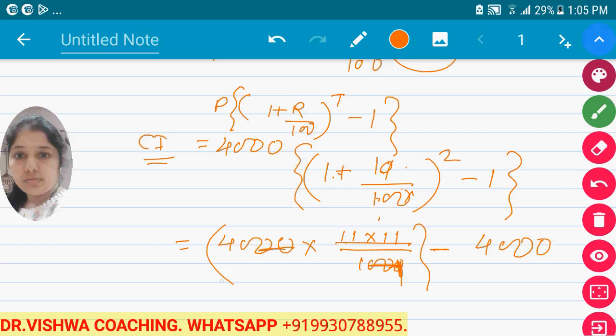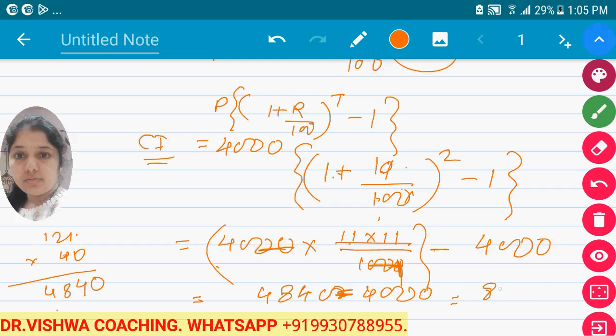So the 0 0 from both sides will get cancelled. 121 multiplied by 40 is equal to, 121 multiplied by 40. So 4 ones are 4, 4 twos are 8. So it is 4840. 4840 minus 4,000 is equal to 840.